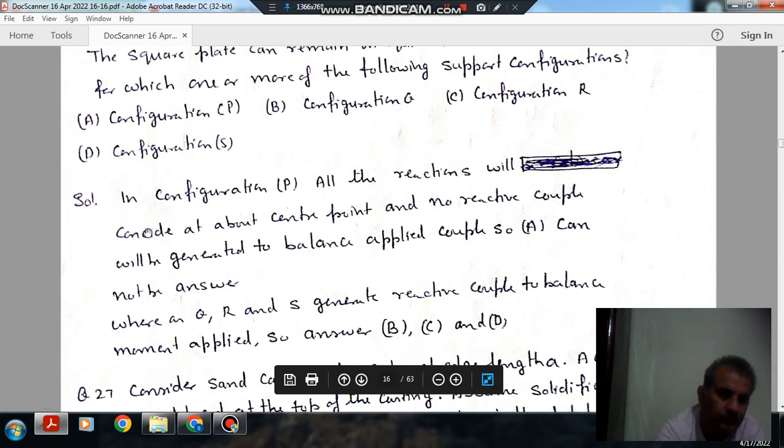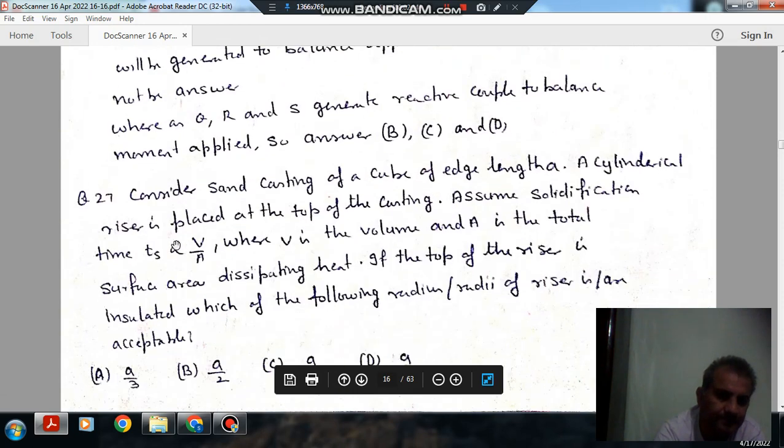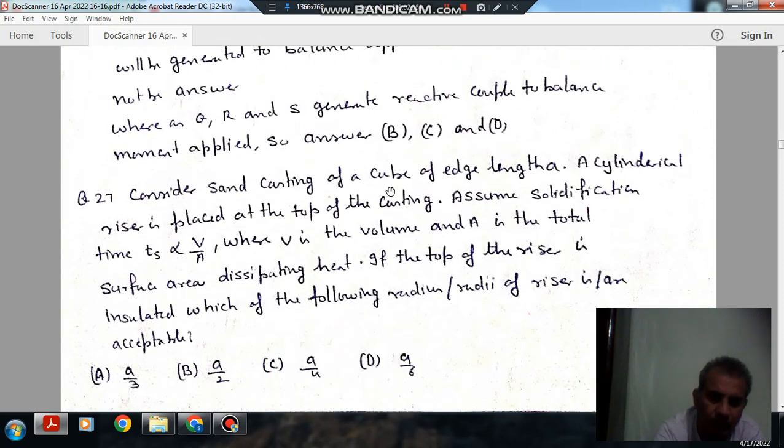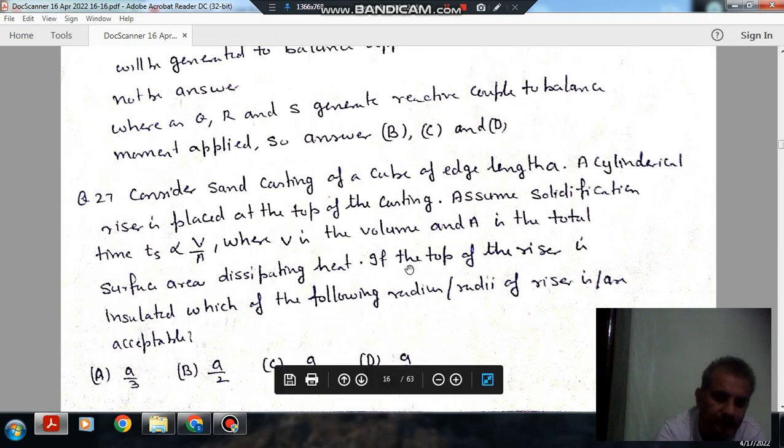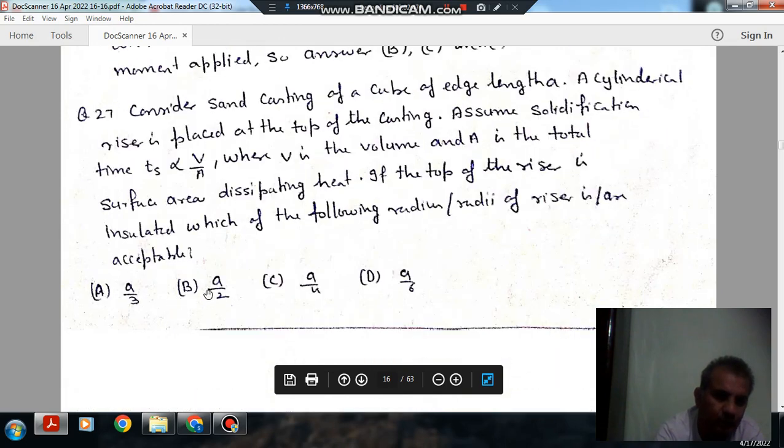Next, consider sand casting of a cube of edge length A. A cylindrical riser is placed at the top of the casting. Assume solidification time Ts is directly proportional to V by A, where V is the volume and A is the total surface area dissipating heat. If the top of the riser is insulated, which of the following radii of riser are acceptable? Option A, A by 3. Option B, A by 2. Option C, A by 4. And option D, A by 6.